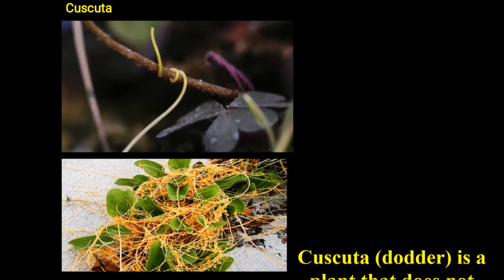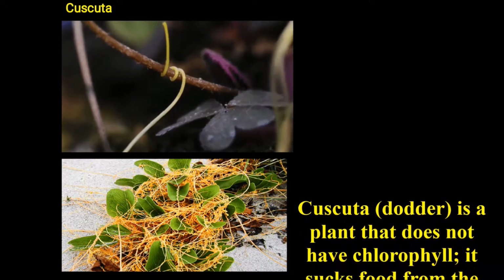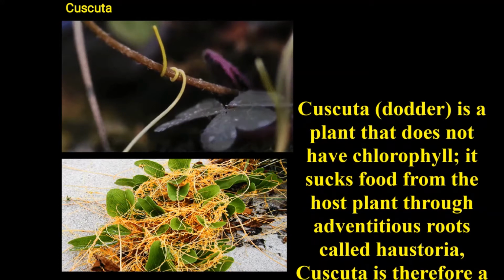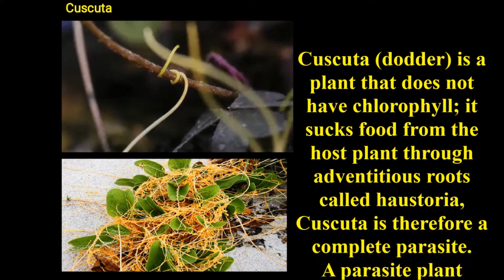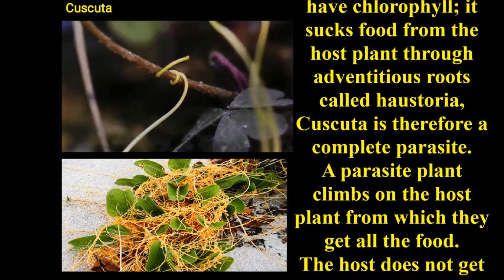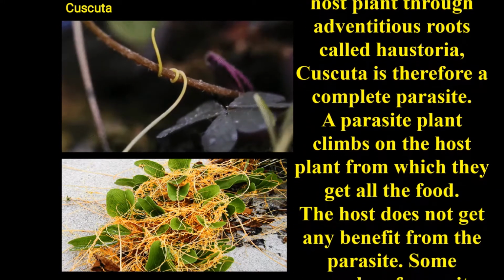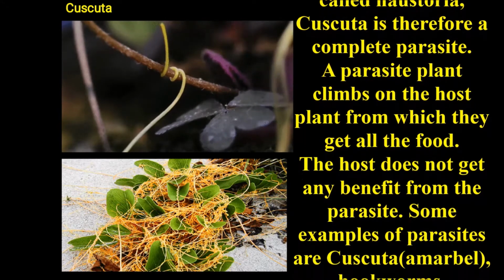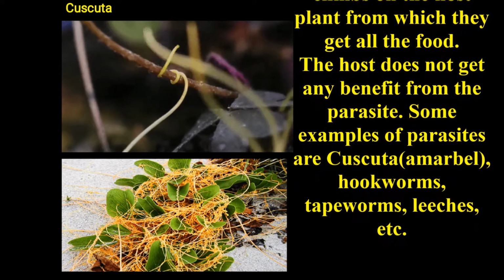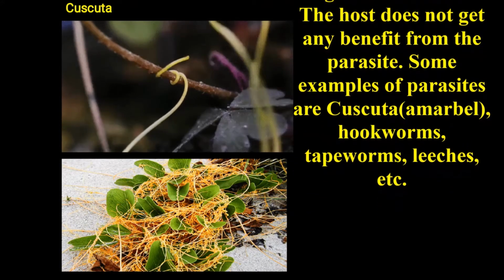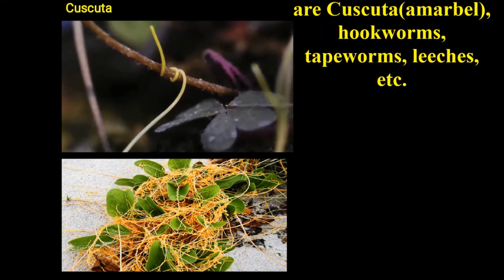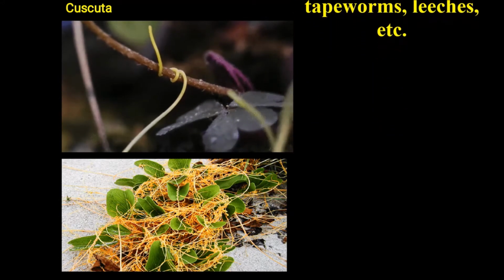Let us discuss about cuscuta. Cuscuta is a plant that does not have chlorophyll. Already we discussed that it sucks food from the host plant through the roots called haustorium. Cuscuta is therefore a complete parasite. A parasite plant climbs on the host plant from which it gets all the food. The host does not get any benefits from the parasitic plants. Some examples of parasitic plants are cuscuta, which we can call amarbel, hookworms, tapeworms, leeches, etc.